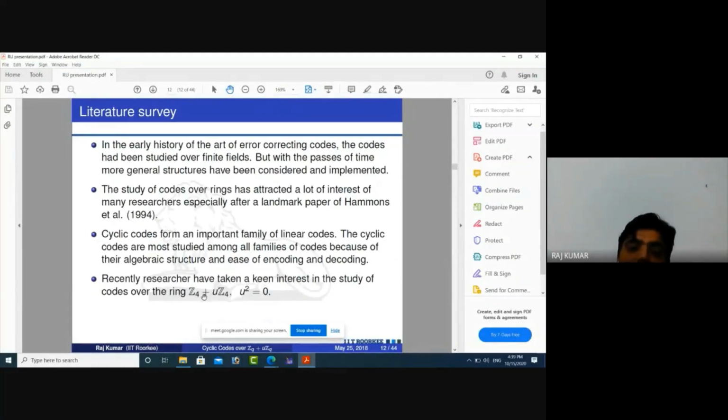So we can say that Z4, Z8 because 8 is 2 to the power 3, and Z16 because 16 is 2 to the power 4, are all finite chain rings.